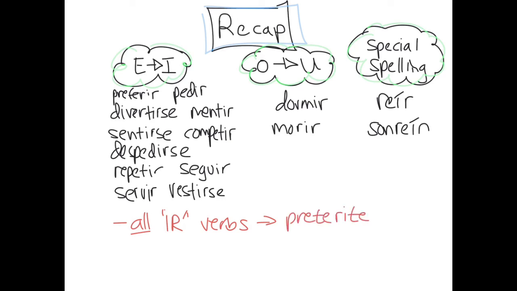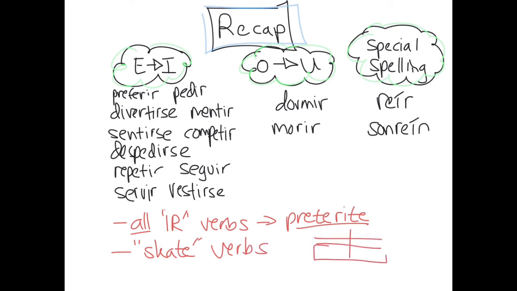So all of these are IR verbs. We're using them in the preterite. And then remember the nickname for these is skate verbs, because when we conjugate, they're only going to have a weird change in the third person, singular, and plural. Therefore, they're known as a skate verb.